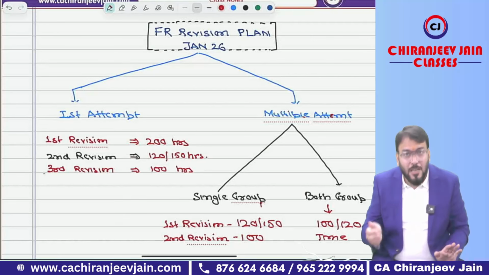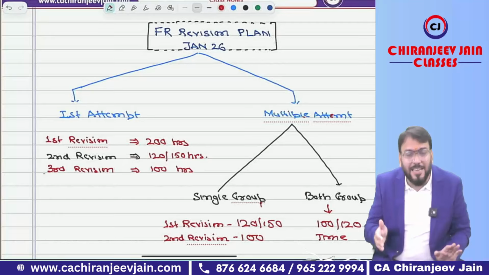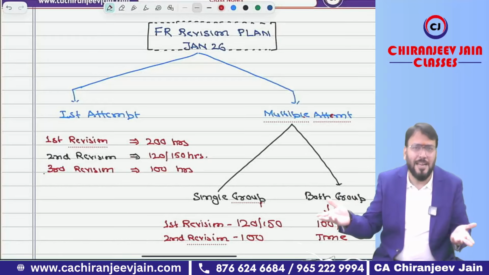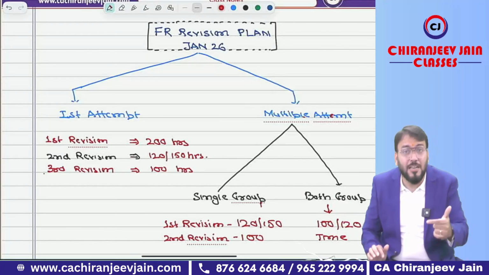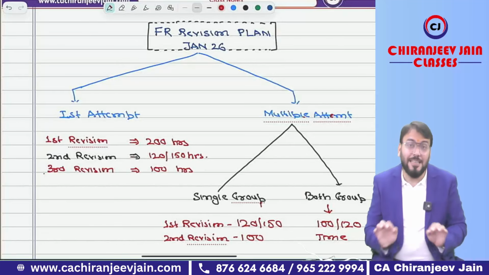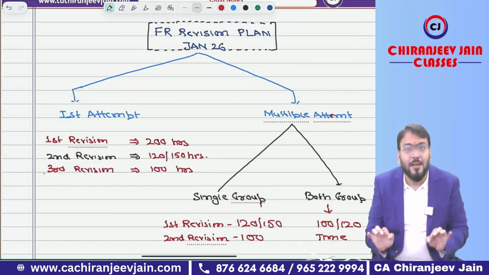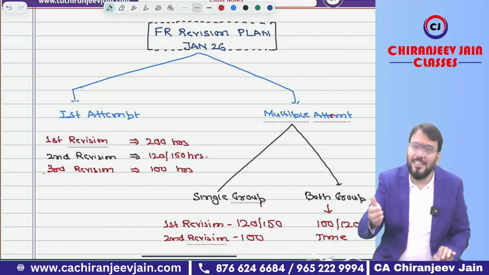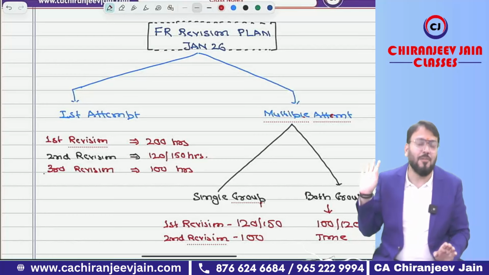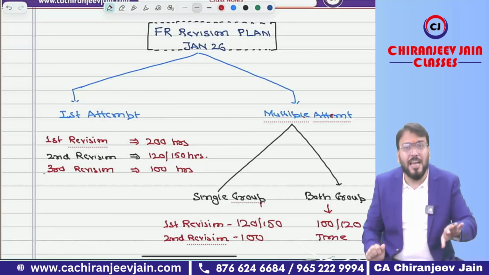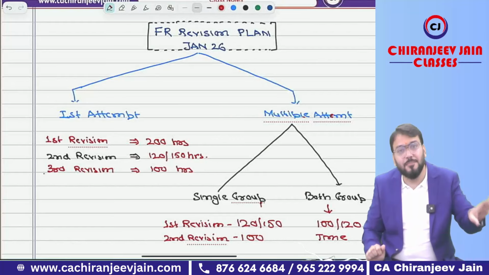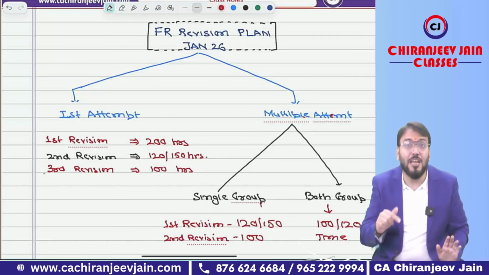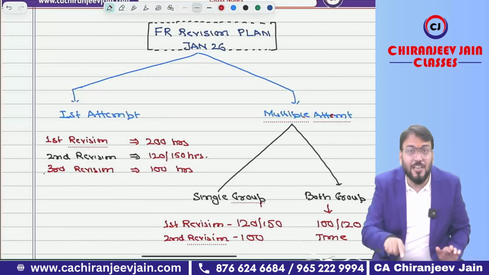Now coming to those students who are writing the Jan 26 exam for the second, third or more attempt. If the student has given multiple attempts, how many hours and how many revisions are required? In any case, whether he is writing single group or both groups, a minimum of 2 revisions is required. Even if you have done revision in a past attempt, right now for the Jan 26 exam you need to revise the FR paper 2 times. Now how many hours are required? That depends upon single group or both groups.